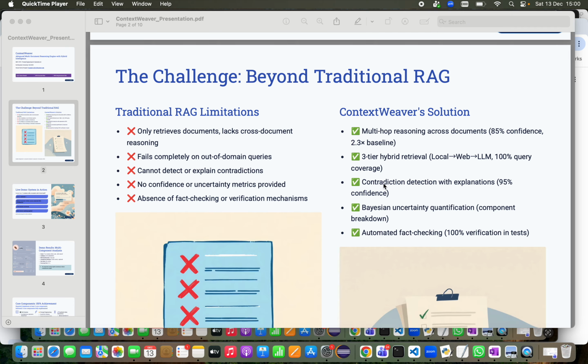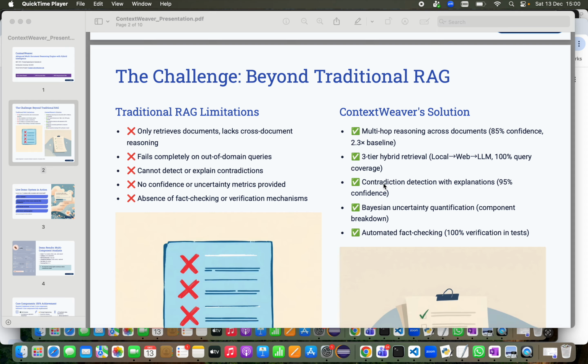It performs multi-hop reasoning, chaining information across multiple documents through 2 to 3 reasoning steps, achieving 85% confidence, which is 2.3 times better than baseline systems. It uses a three-tier hybrid retrieval system, trying the local knowledge base first, then falling back to web search, and finally to LLM knowledge. This ensures 100% query coverage, so no question is left unanswered.